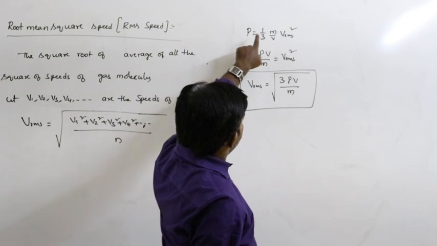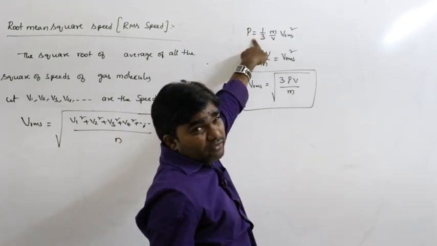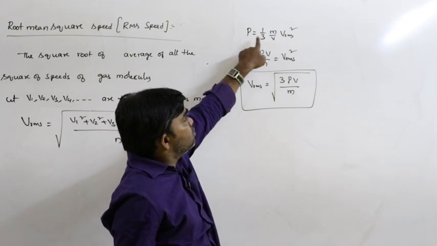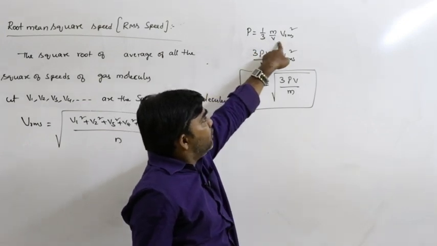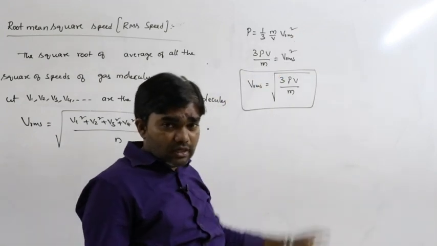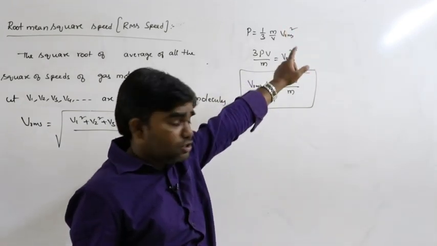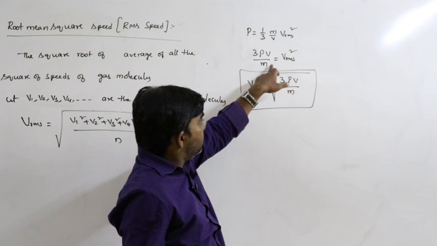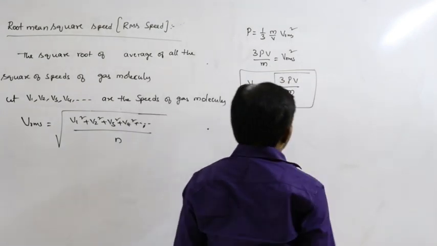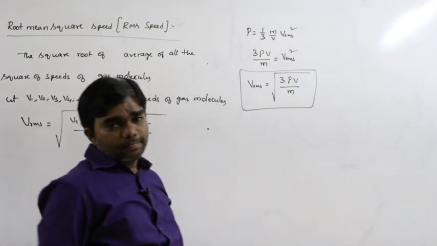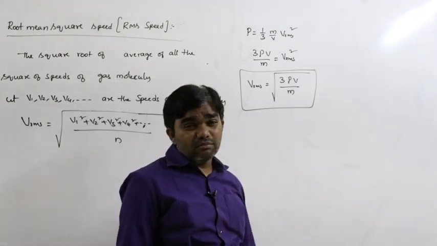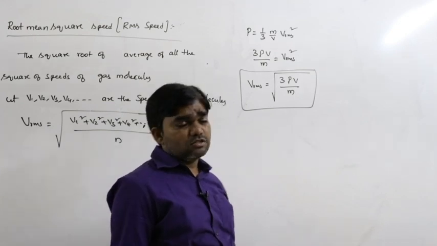We already derived the relation for the pressure of an ideal gas. What is that? Pressure of an ideal gas is equal to 1 by 3 m by V Vrms square. So that's why 3 pV by m equals Vrms square. That means Vrms is equal to the square root of 3 pV by m. What is small m? It is the given mass of the gas.